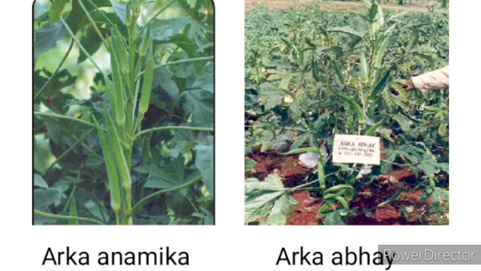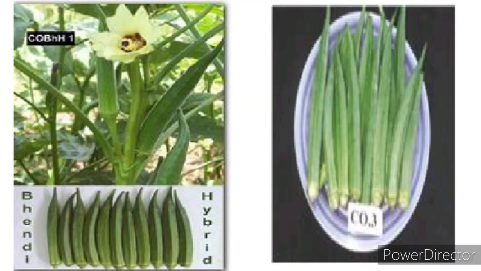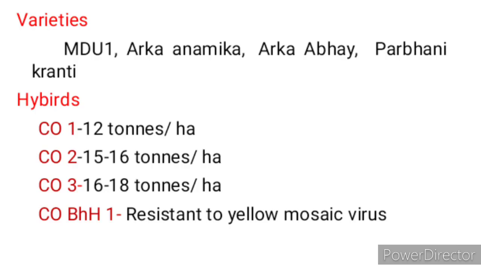Bendi varieties are MDU1, Arka Anamika, Arka Abhay, Parbhani Kranti, and the hybrids are Co1, Co2, Co3, Co-BHH1. Co-BHH1 hybrids are resistant to yellow vein mosaic virus.